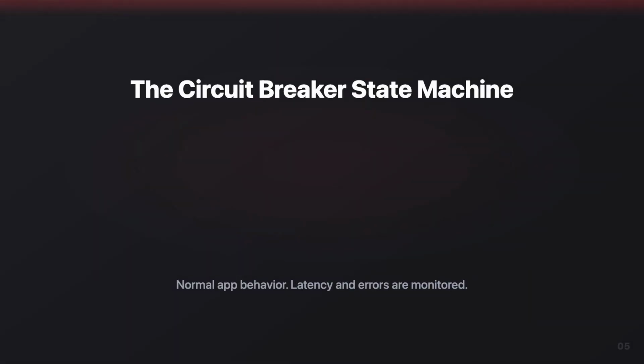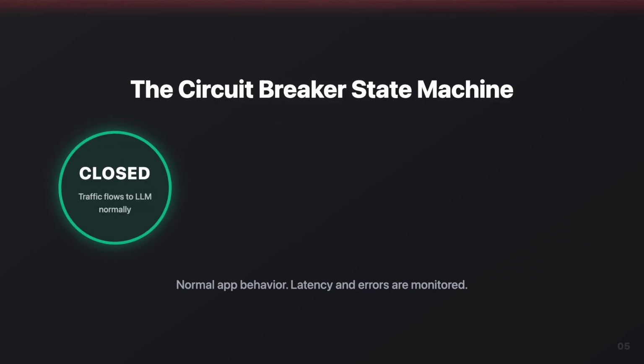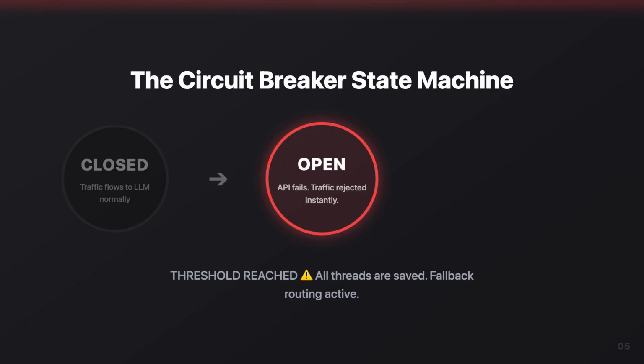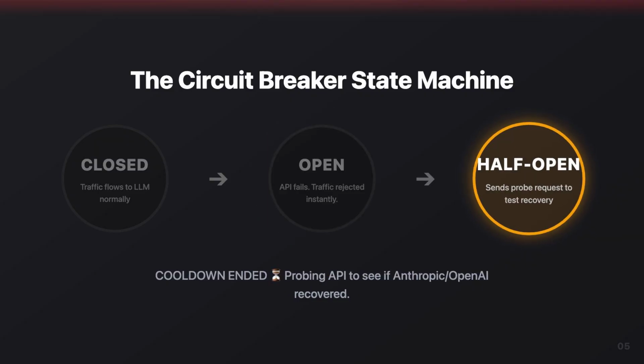The circuit breaker is a classic distributed systems pattern that protects your app by severing the connection entirely. It operates as a state machine. In the closed state, traffic flows normally to the LLM. If the API failure tally crosses your threshold, the breaker trips open. All subsequent requests are rejected instantly. Zero timeouts, zero locked threads.